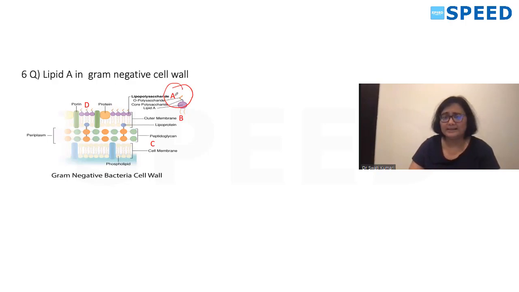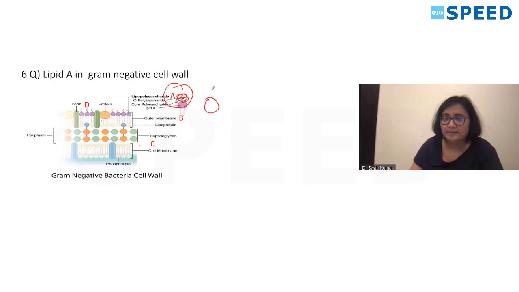I think B, C, and D were also marked. So this is the gram negative cell wall, which has cell membrane and peptidoglycan layer, outer membrane, and lipopolysaccharide layer. In lipopolysaccharide, this will be your O polysaccharide, the outer one. The middle one will be your core polysaccharide. So this is the picture.